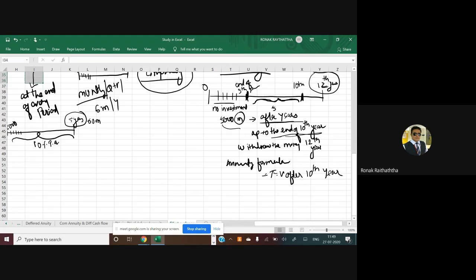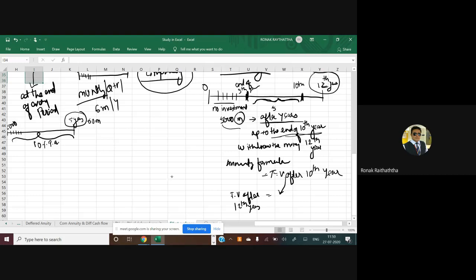But she does not want to withdraw this money after the end of the 10th year. This money will still be there in her account, and she will keep fetching the interest, at whatever percentage she has decided, for a further 2 years. So here you will have to again apply the formula. You want FV after the 12th year.